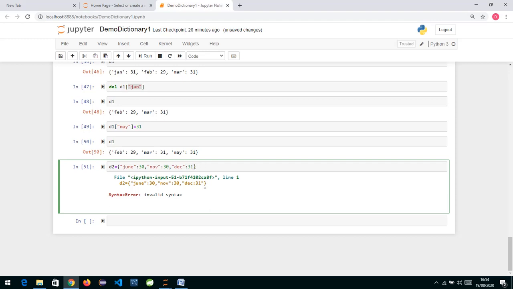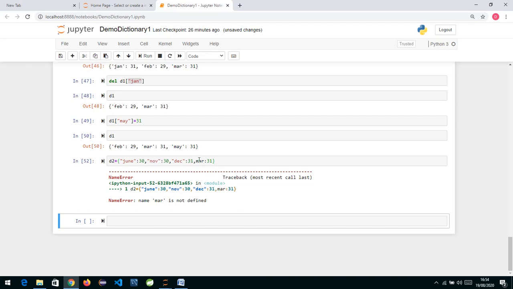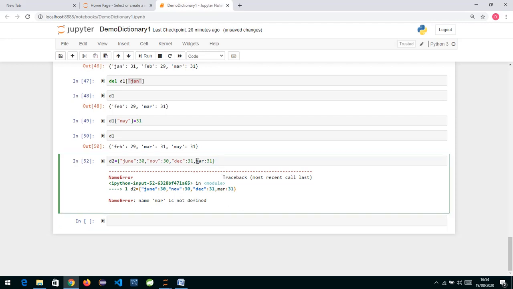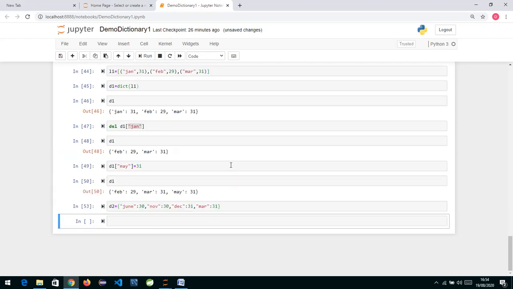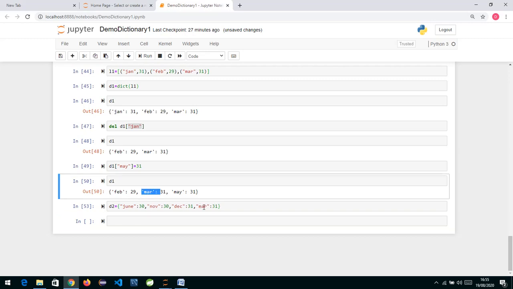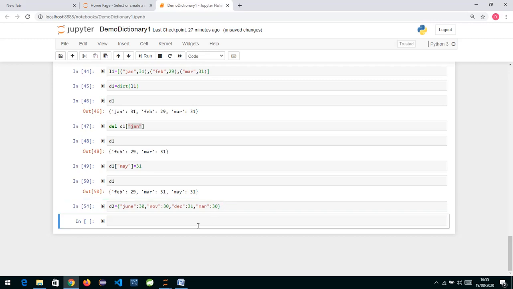Suppose there is one more month over here. March, and 31. So if you see my two dictionaries over here, these are my two dictionaries, D1 and D2. In D1 I have March, and in D2 I also have March. Suppose this is 30 over here. So these are the two dictionaries.